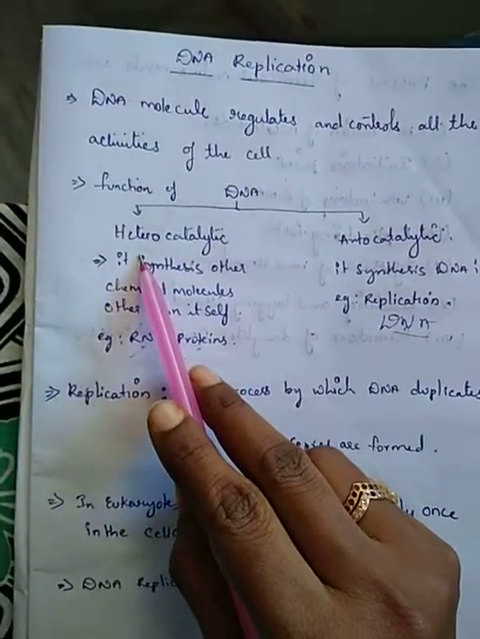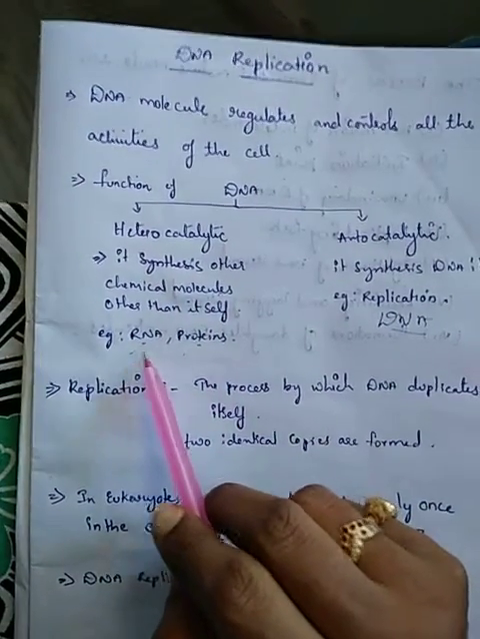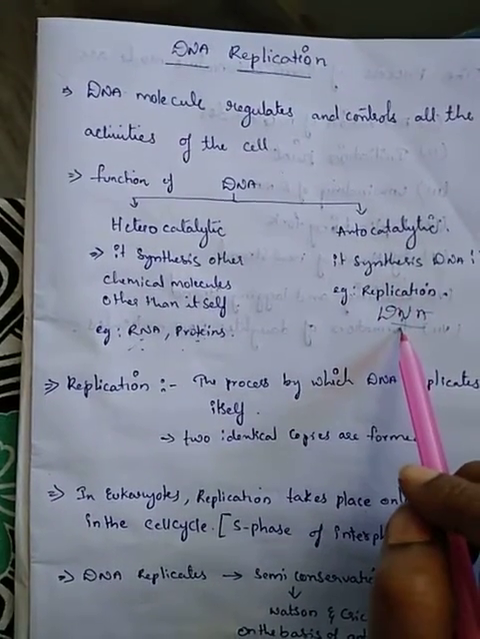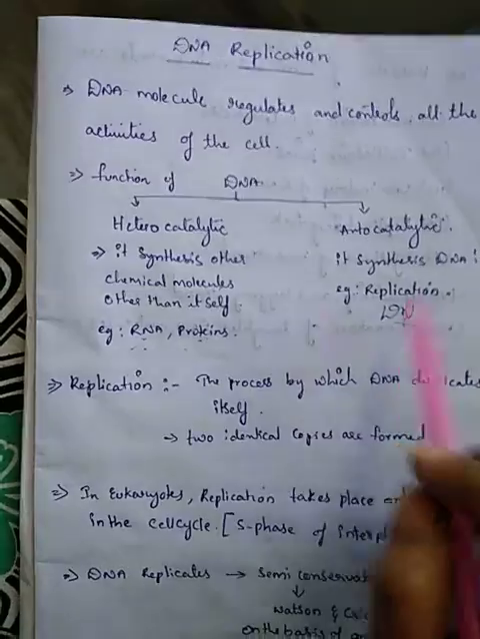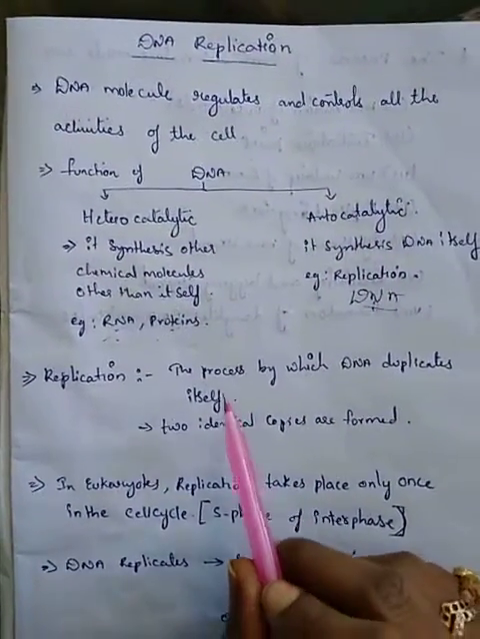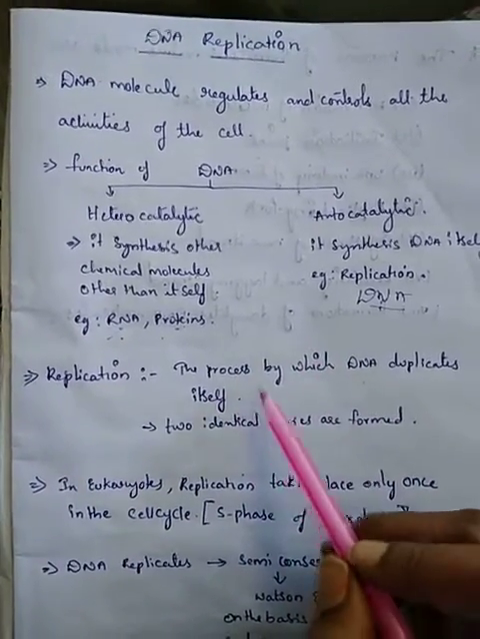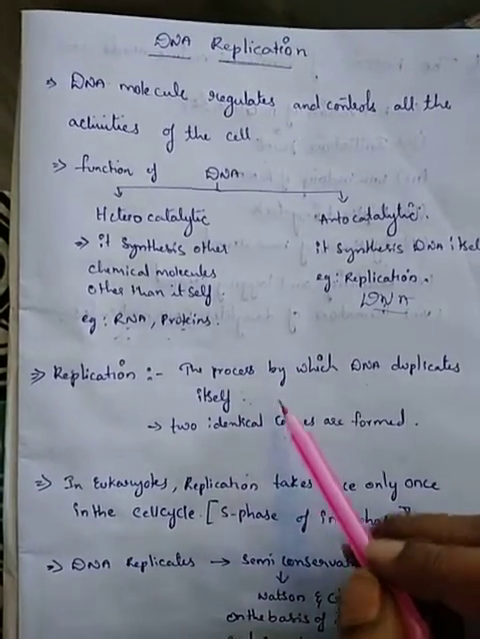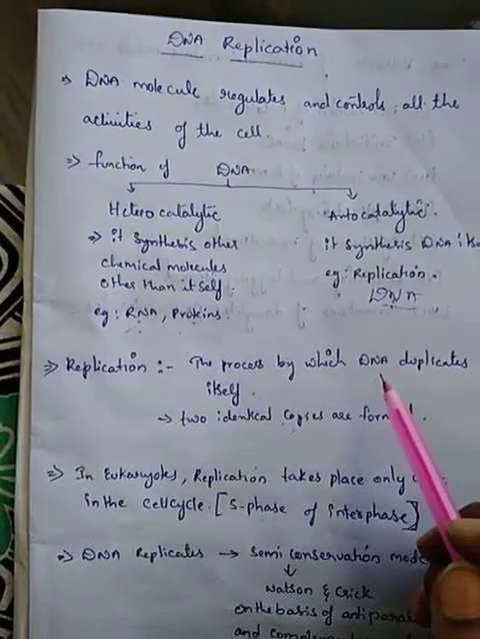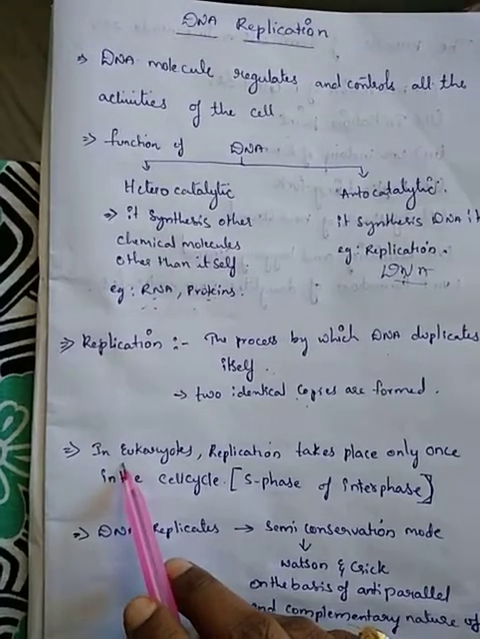So this is about the heterocatalytic function. And hetero is nothing but it synthesizes the RNA and protein molecules, and autocatalytic is nothing but it synthesizes the DNA molecule. So now coming to the definition of DNA replication. DNA replication is nothing but the process by which the DNA duplicates itself. Nothing but identical copies are formed, same as the DNA which is transferred from the parents to their offsprings.